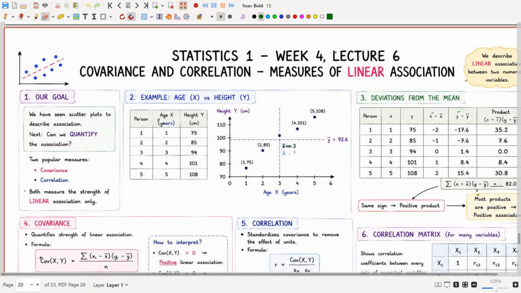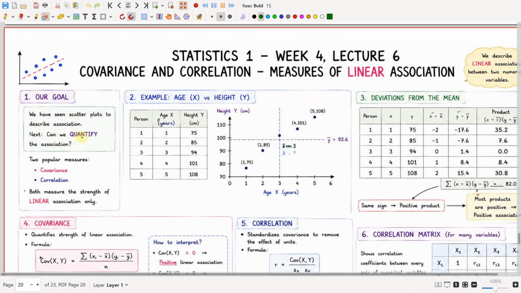So up to now we saw how to find the association using a scatter plot. Now we are going to have some numerical measures to measure the association. Our goal is, we have seen scatter plots to describe association. This is just a visualizing thing, right? But can we quantify the association? Can we have some values for association?